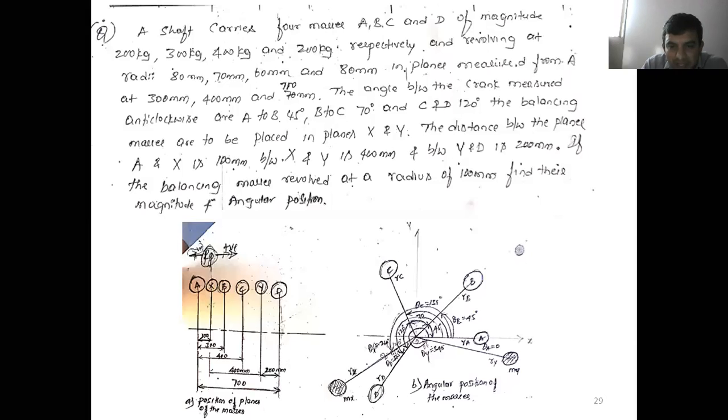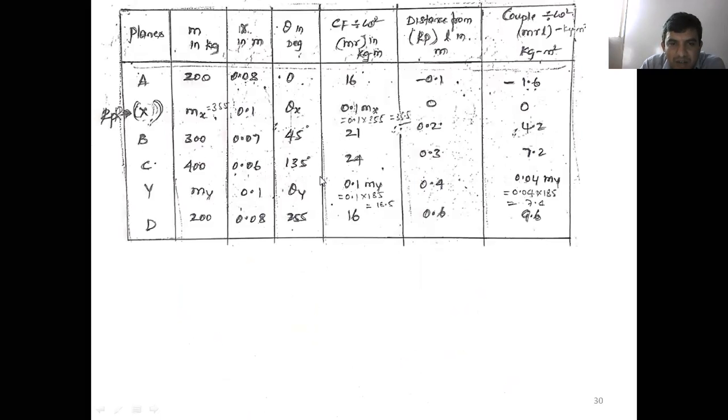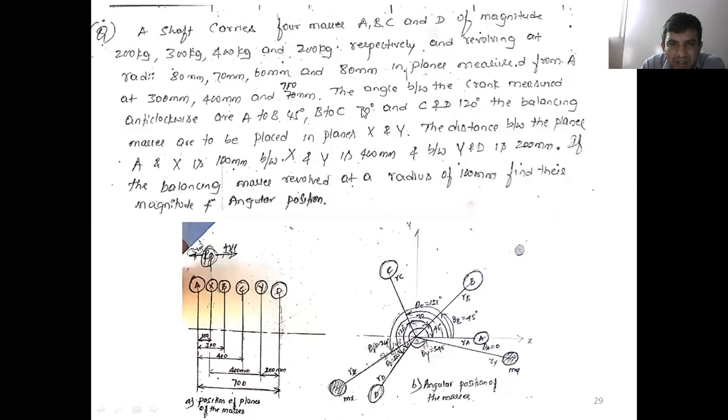Any other corrections? Okay, here I think we solved with only 135 degrees. Take this as 90 degrees, B to C consider 90 degrees. 90 plus 45, you will get 135. So whatever values are given in the problem, the same values you consider. Okay, here I made a mistake. Make the correction.